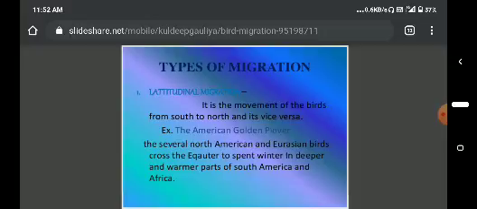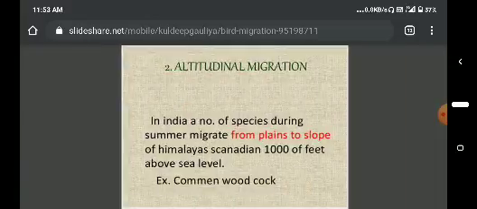Several North American and Eurasian birds cross the equator to spend winter in deeper and warmer parts of South America and Africa. This is latitudinal migration.